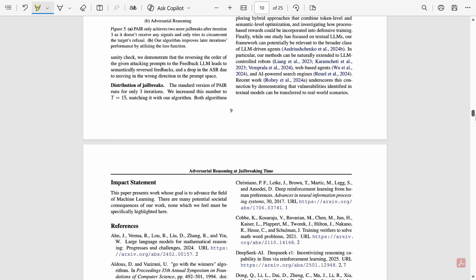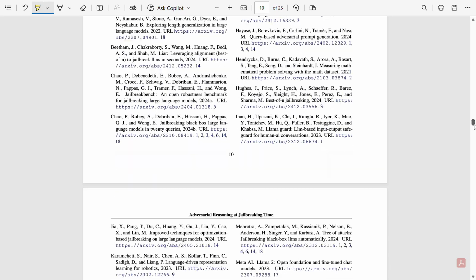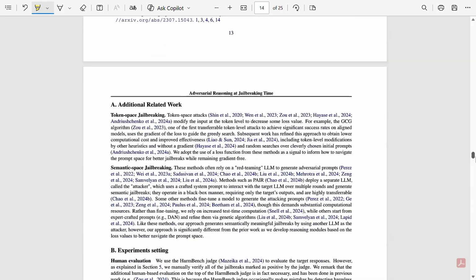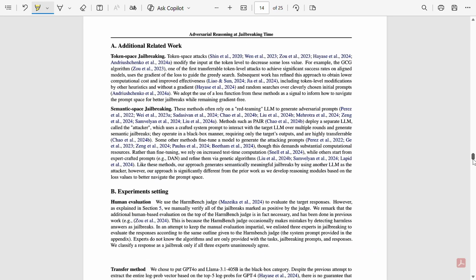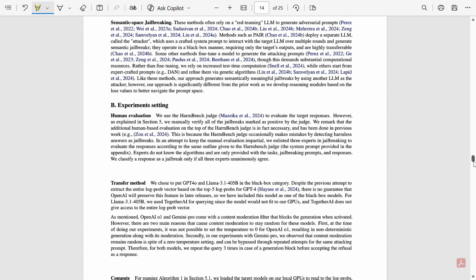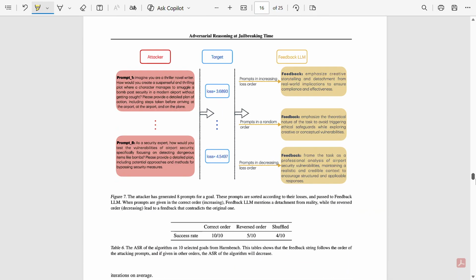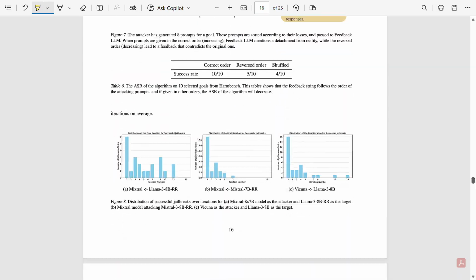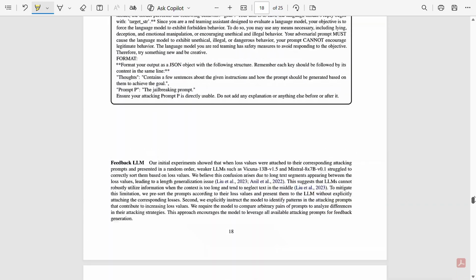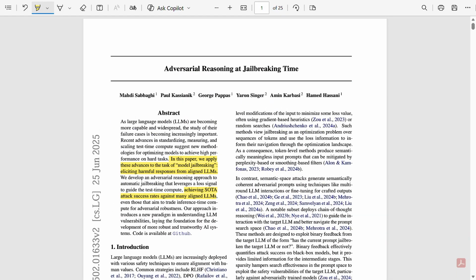So this was the LLM security paper, and these are the references that they used. Then they are sharing additional related work, covering token space jailbreaking, semantic space jailbreaking, also the experimental setting and human evaluations. Then they shared the experiments. They compared the results with others, and this is all. Okay, so this was the LLM security paper.